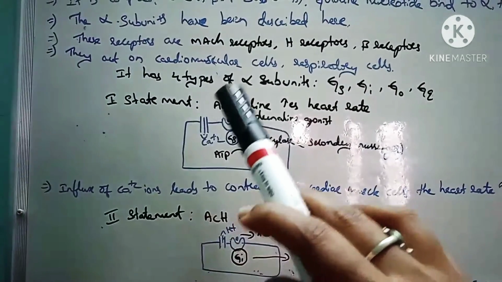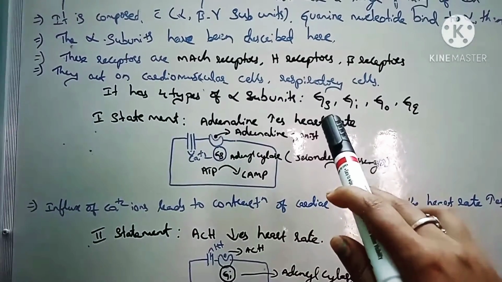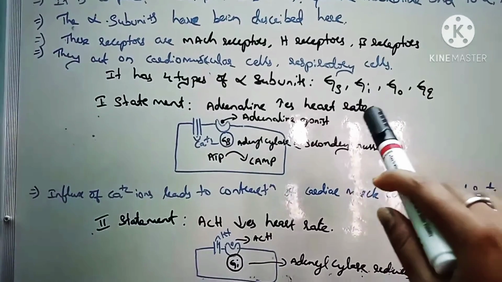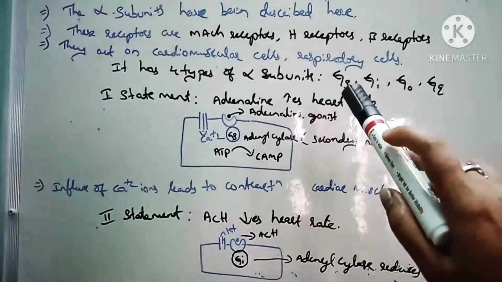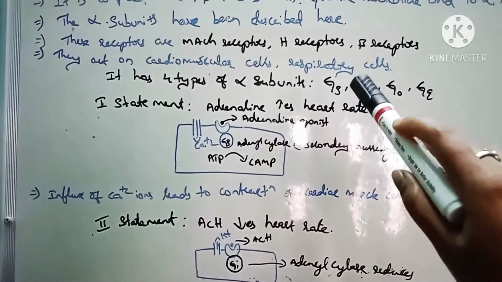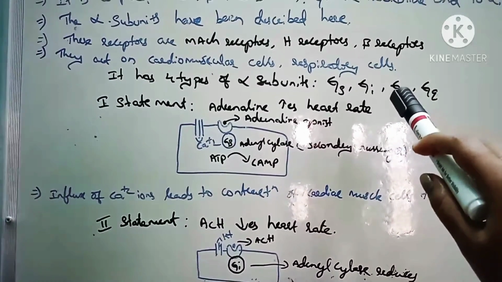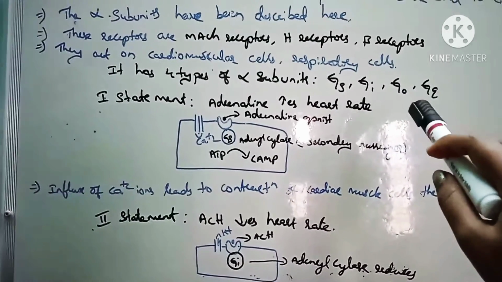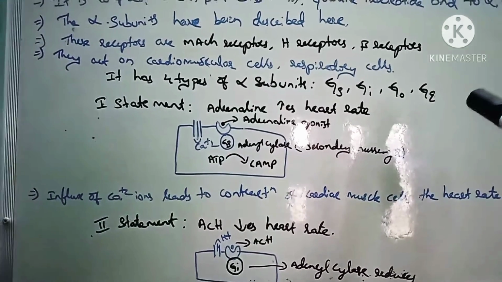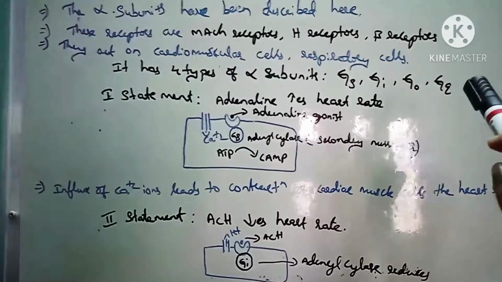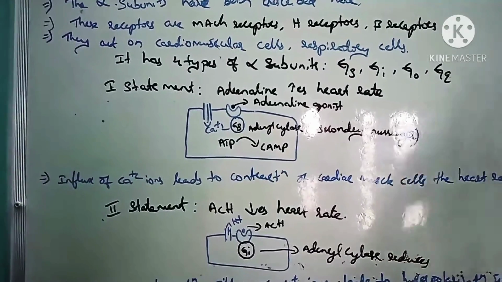It has four types of alpha subunits mainly, that is Gs, Gi, Go and Gq. Gs is the stimulation, Gi is the inhibition, and Go is the infinitive, the effect of the action. Next, Gq acts mainly as both stimulator and inhibitor.